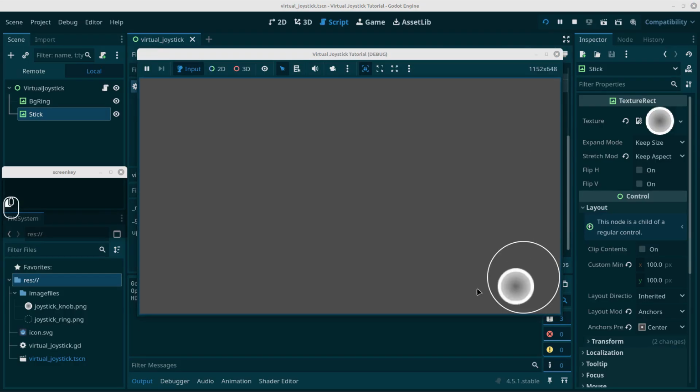So now, yes, it works. As you can see, the stick is going right around in a circle but not moving beyond that, and that's exactly the behavior we want. Let's release, but it stays right there. So now we have to add code for it to jump back to the center when we release.